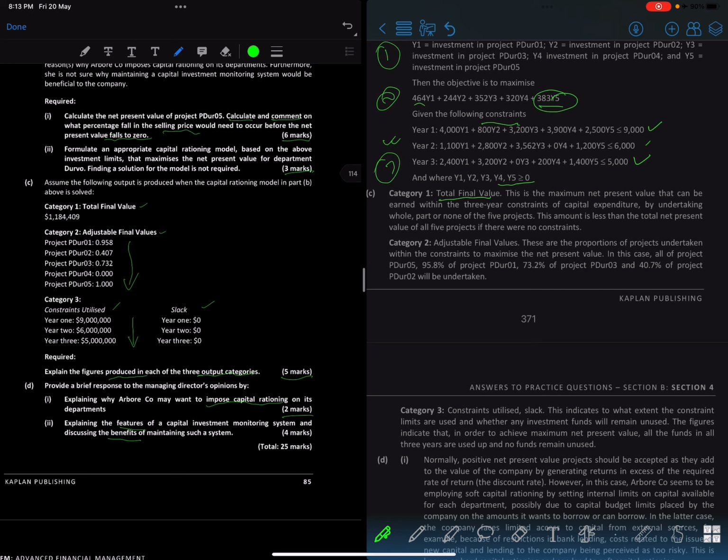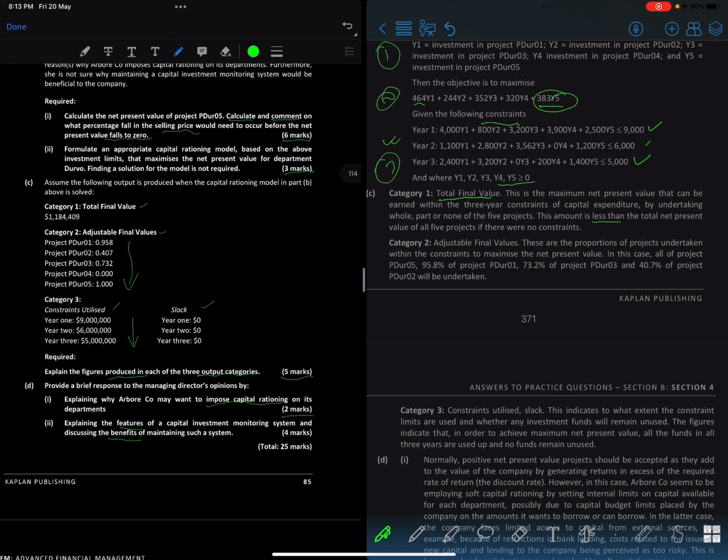So the final maximum net present value that can be earned within the 3-year constraint of capital expenditure by undertaking whole or part or none of the 5 projects. This amount is less than the total present value of all 5 projects if there were no constraints. It is always less than the total present value if there were no constraints.